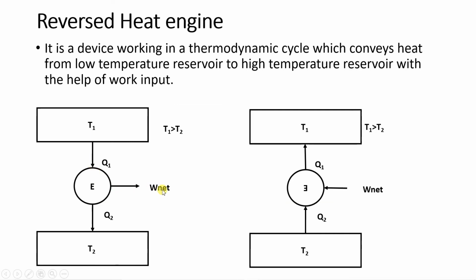We get some work W net and we are rejecting some Q2 amount of heat. This is Kelvin Planck statement. We have to reject some amount of heat. Now, what do you mean by reversed heat engine?